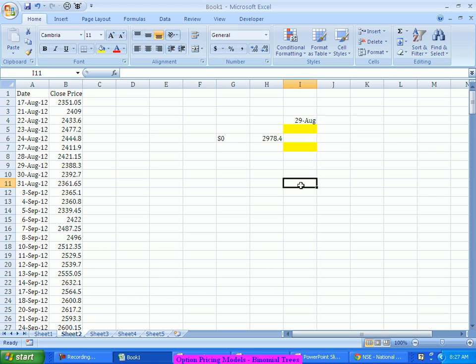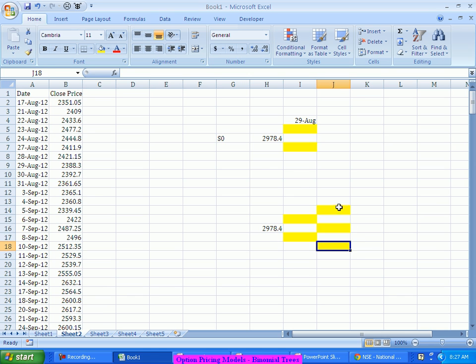That will increase the size of your tree. Let's say taking 6 days together, after 6 days there could be an increase to this price, or a decrease to this price. After another 6 days it may go here, it may come here, it may come here.